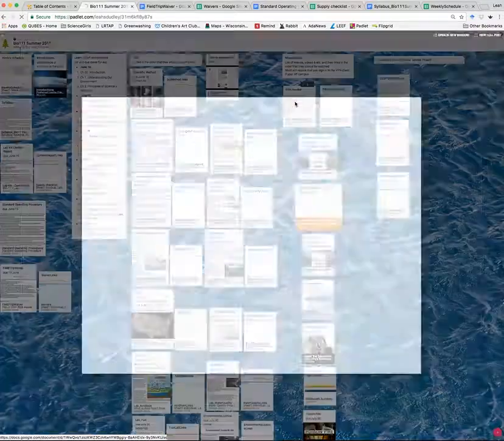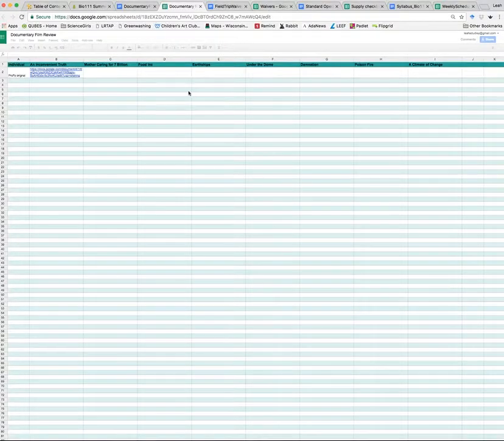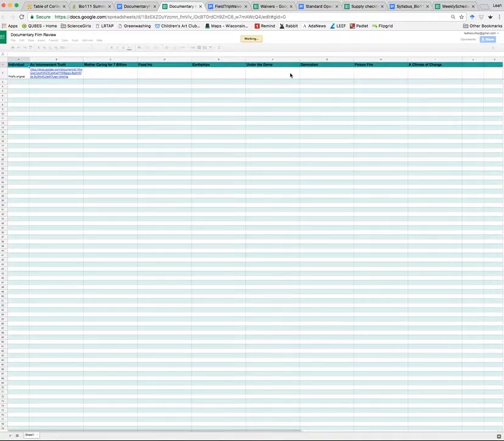You'll be required to fill out a review for each movie that you watch. It's the same form, so you'll fill all this out, and you will then provide a link to your answered questions here, okay, for each one. You'll do that. So each movie has its own column, and you'll put your name here and then provide the link to that updated review. Okay.